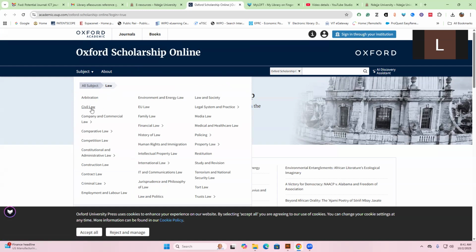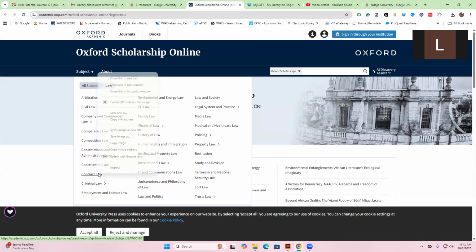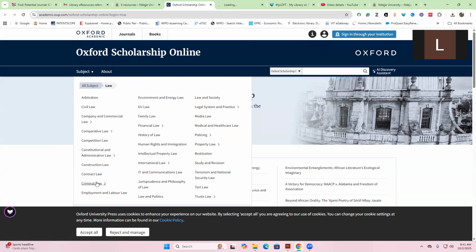We have arbitration, civil law, company and commercial law, cooperative law, competition law, constitutional and administrative law, construction, contract law, criminal law, employment and labor law, environment and energy law, family law, financial law, and so many others: policing, human rights and immigration, trust law, tort law, jurisprudence, philosophy of law, and so on. So you can get to know what exactly is covered within this area.